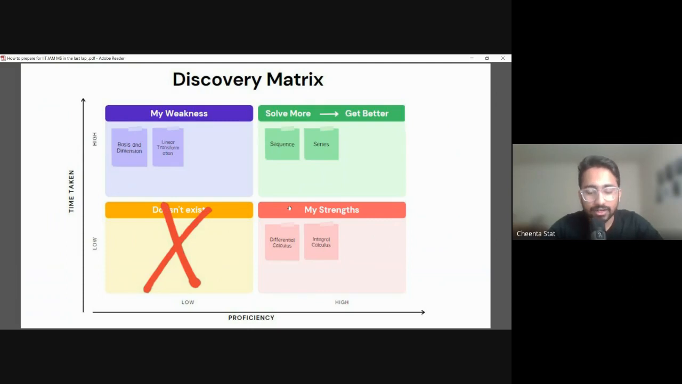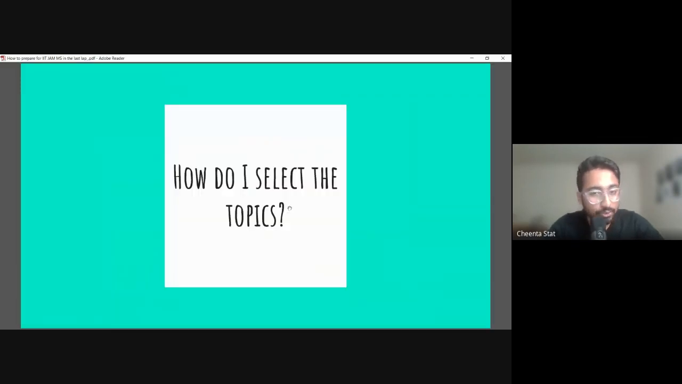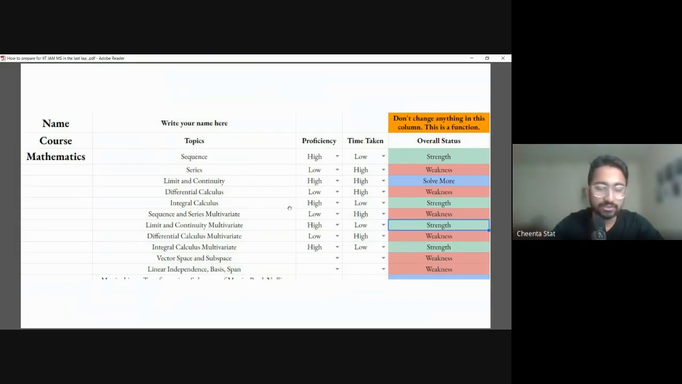So you have to make a matrix, with a list of the topics inside it. How do you select the topics? You can make your own topics, or you can select topics from our website. If you're in our internal Platinum course, you have the list of 52 weeks of topics. You can take those 52 topics and select them accordingly.